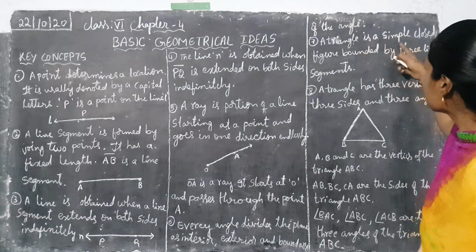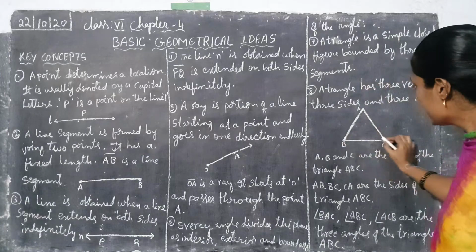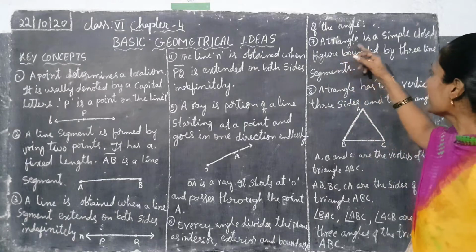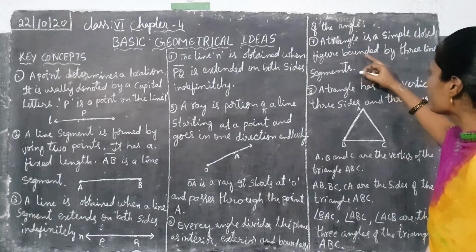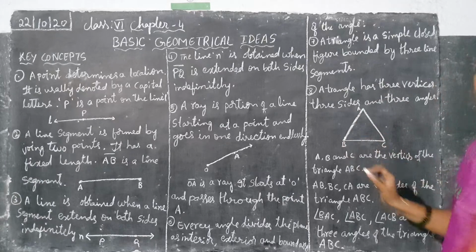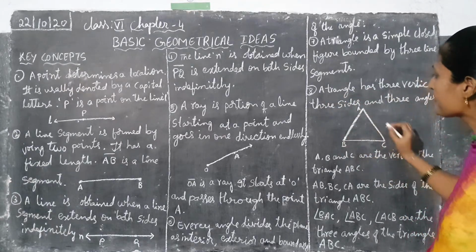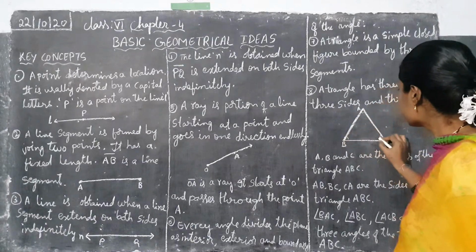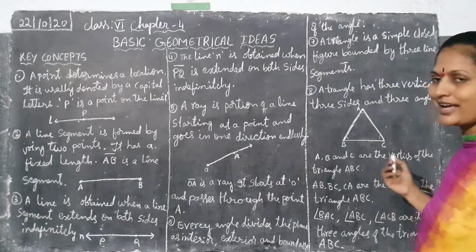A triangle is a simple closed figure bounded by 3 line segments. Understood, children? 3 line segments. A triangle has 3 vertices, 3 sides and 3 angles. 3 vertices are there, 3 sides are there, and 3 angles are there in the triangle.